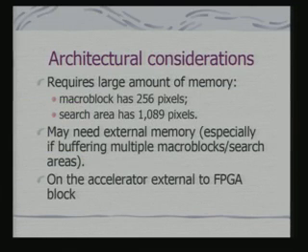So, we say that this requires a large amount of memory. Macro block has 256 pixels, search area is 1089 pixels. And if such large memory transfers have to be done, that means your accelerator needs to be changed as well. So, you need external memory, especially if buffering multiple blocks as search areas is required. That would be on the accelerator, external to the FPGA block, but that memory is not part of the host memory. So, you may have a DMA block or DMA controller to transfer the data from the host memory to the memory on the accelerator block.